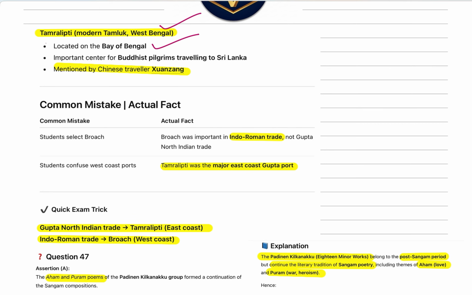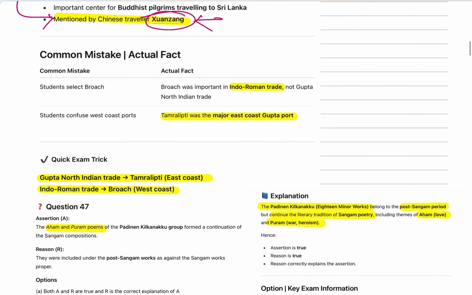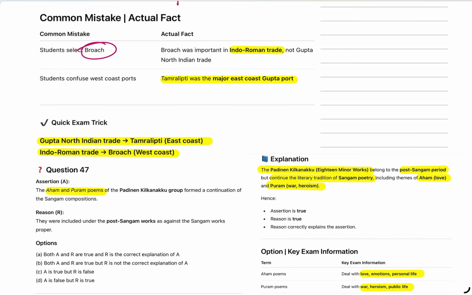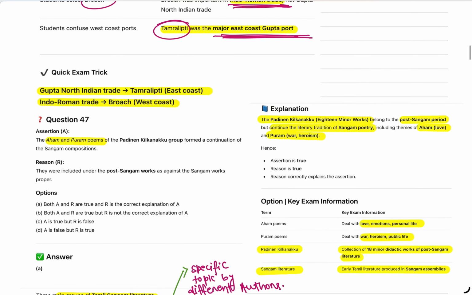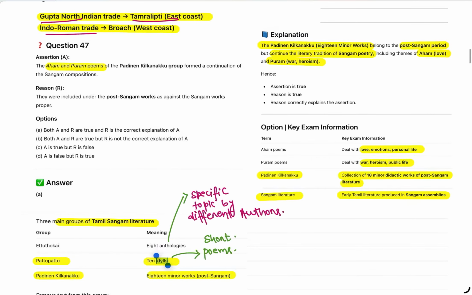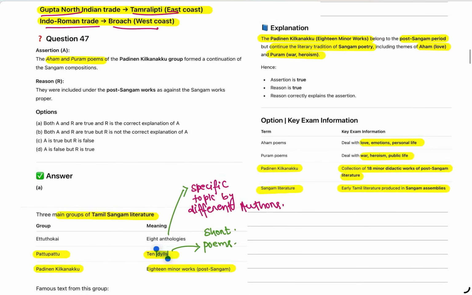Why does this Tamralipti port become important? It is mentioned by the traveler Xuanzang, an important traveler whose various questions are asked in exam. When we see Broch, that was in Gujarat, it was responsible for Indo-Roman trade. However, Tamralipti is not on the western coast, it is on the eastern coast. Do not get confused. Tamralipti is in West Bengal, on the eastern coast. Gupta period, Tamralipti; Indo-Roman trade, Broch, western coast.